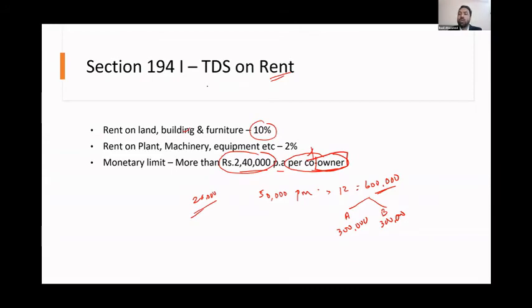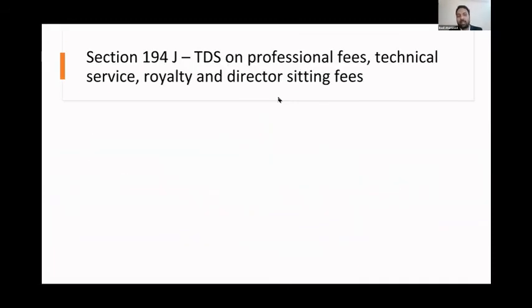What if you are not doing that? Same thing will happen. 30% of your rental expense will be disallowed. You'll have to pay more tax on it and 1% interest. It's common for all the TDS. It is the same for all the TDS activity. If you are not deducting TDS or if you are not paying TDS to the government within the due date, you will be liable for disallowance of 30% of that expense and 1% interest on TDS.